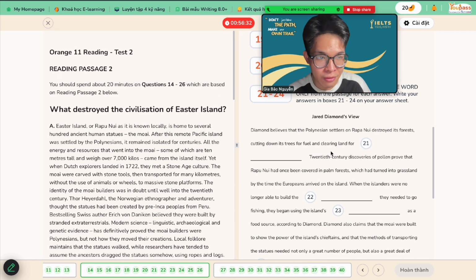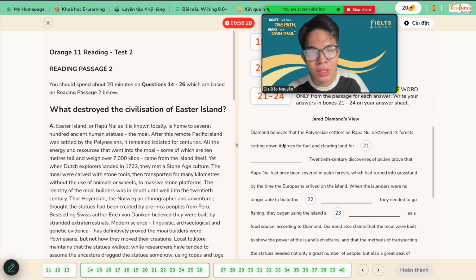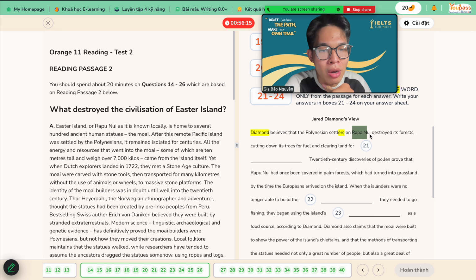Okay, we have a fill-in section here, one word only. The word limit is only one. So Diamond believes, these are names, very easy to figure out in our passage. Diamond believes that Polynesian settlers, meaning the people on Rapa Nui, destroyed its forests, cutting down its trees for fuel and clearing land.